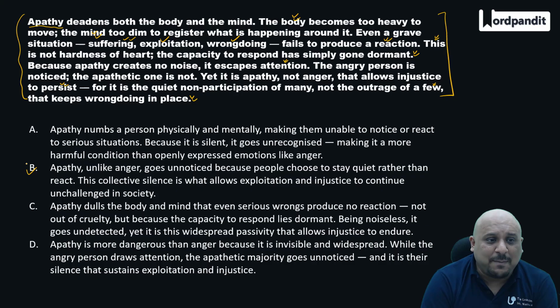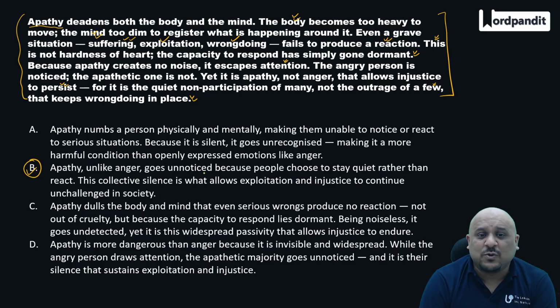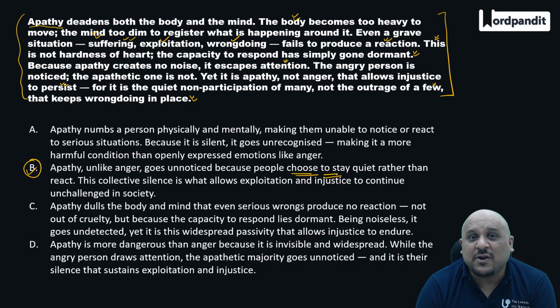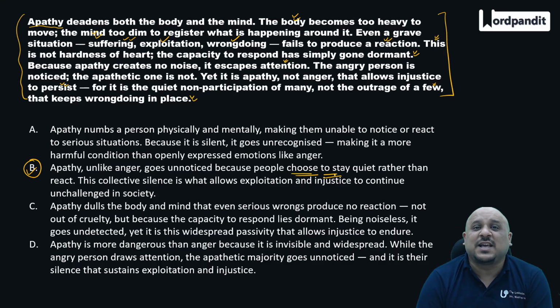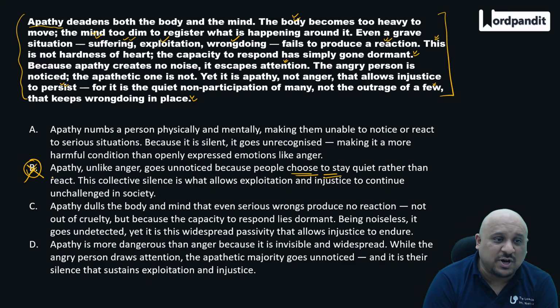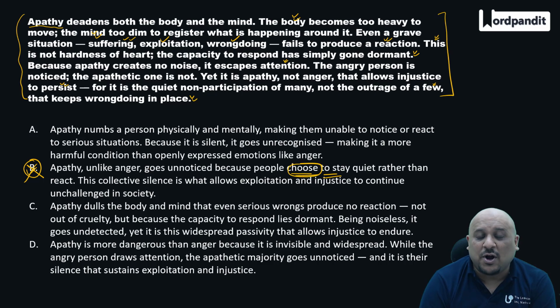Option B: apathy, unlike anger, goes unnoticed because people choose to stay quiet rather than react. The problem in this option is "choose to stay." That means they are making the choice. Remember, it is not hardness of the heart. The capacity to respond has gone dormant. So they are not choosing. It's just the fact that they can no longer react. Their hearts have deadened. It is not a choice that they are making consciously. So option B gets ruled out for this reason. People are not actively choosing, right?